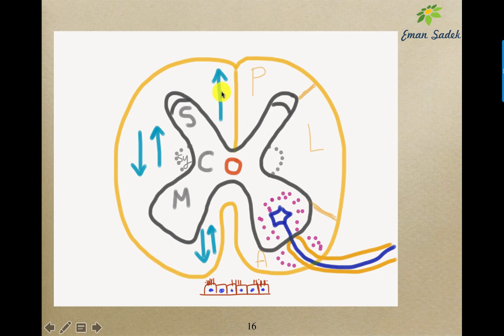In the posterior column, we have only ascending tracts, long ascending tracts. In the lateral column and the anterior or ventral column, we have both ascending sensory and descending motor long tracts in both columns.